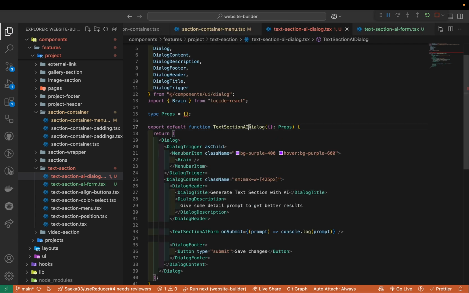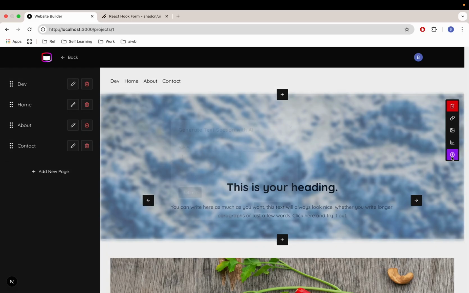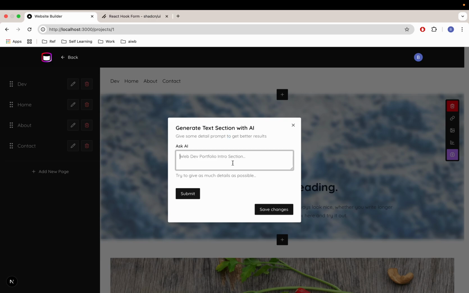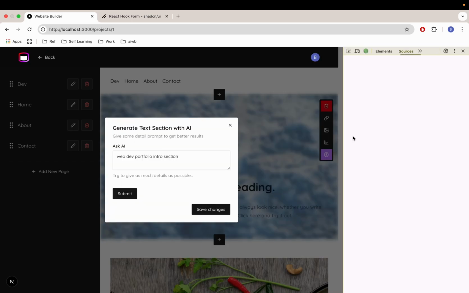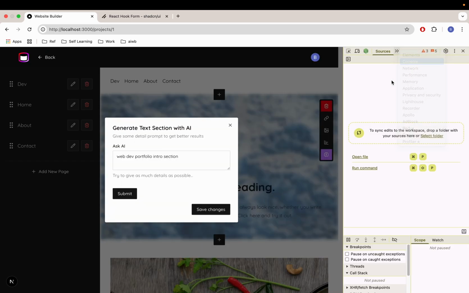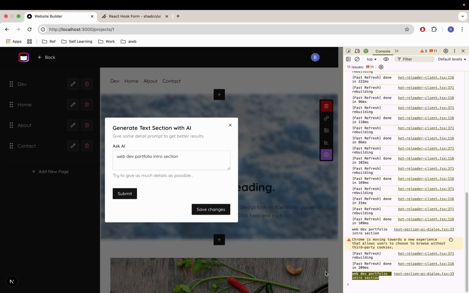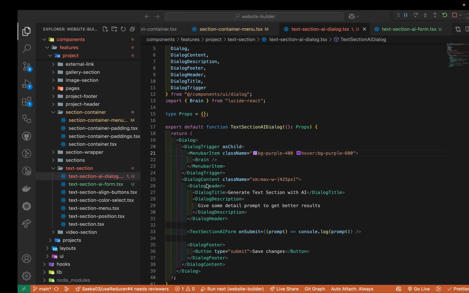So let's try it. When I open up the modal, yeah, nice, right? And then maybe we can ask for a web dev portfolio intro section, something like that. Submit. Then we should see some console log. Let's quickly check. Yeah, as you can see, we are seeing it. Save changes. Let's delete that one.